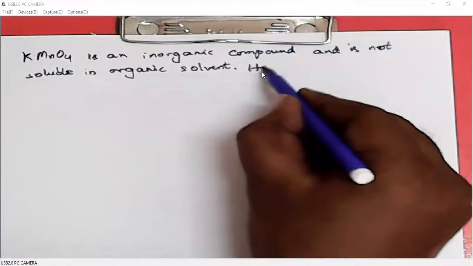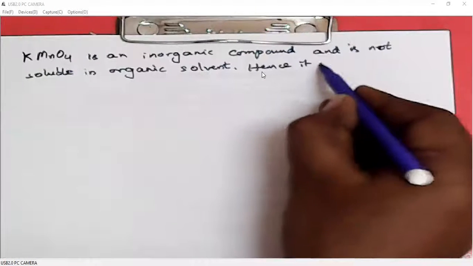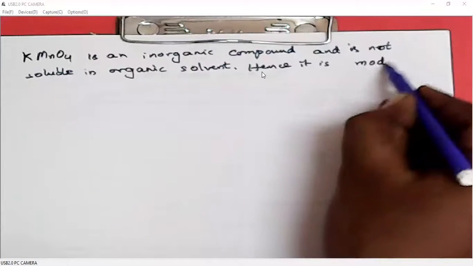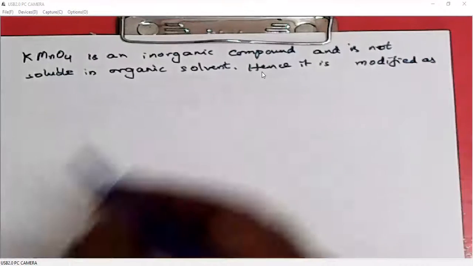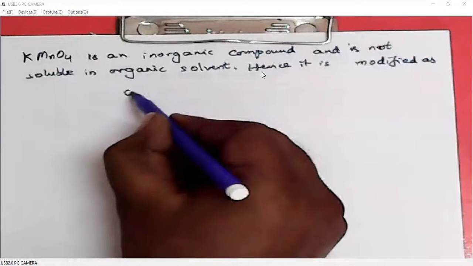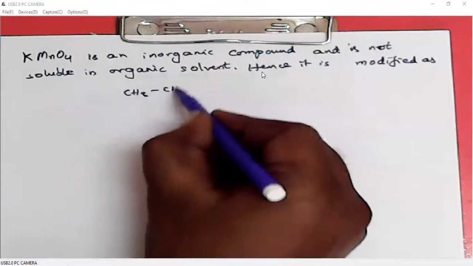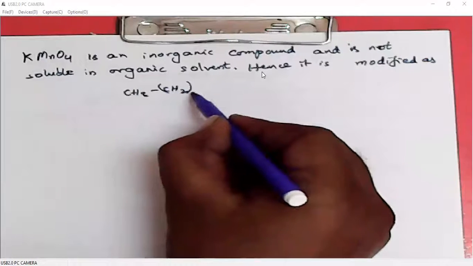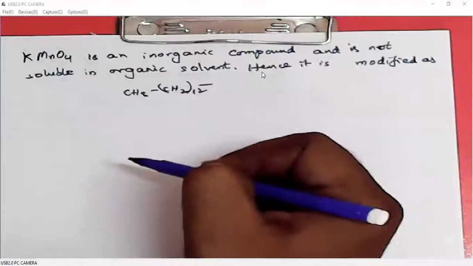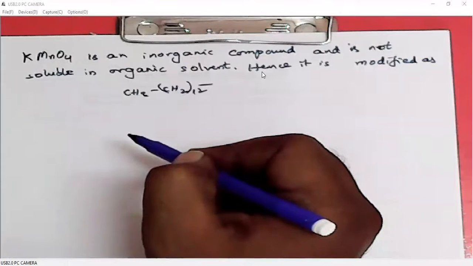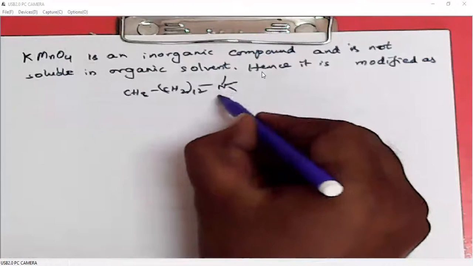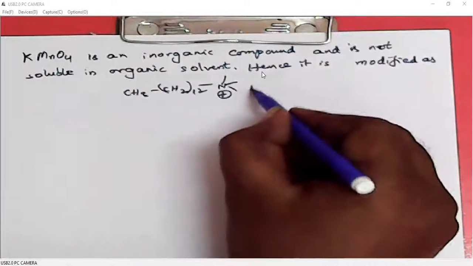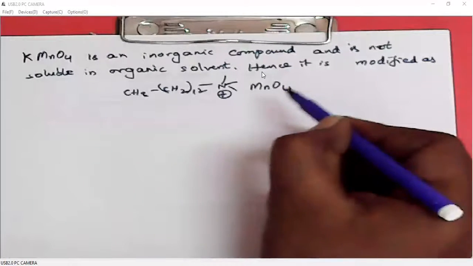So hence it is modified. To avoid this, we need a homogeneous mixture. What we can do, we will add a cetyl group: cetyl trimethyl ammonium permanganate.